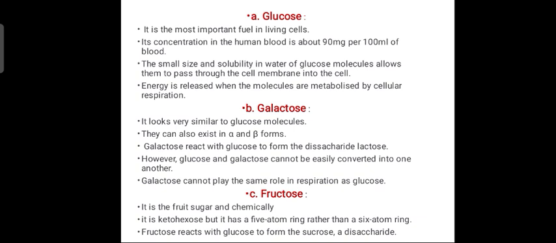It has a ketone group, a ketohexose, but it has a 5-atom ring rather than a 6-atom ring. Fructose easily reacts with glucose to form sucrose, which is a combination of fructose and glucose. Galactose, however, does not react with glucose. So this is about the monosaccharide units.